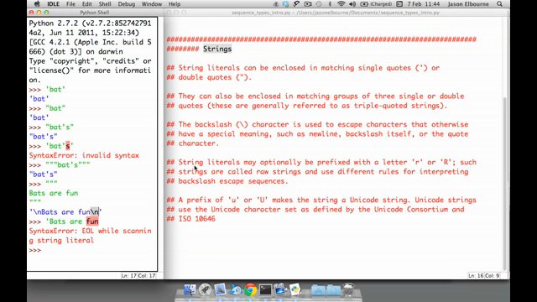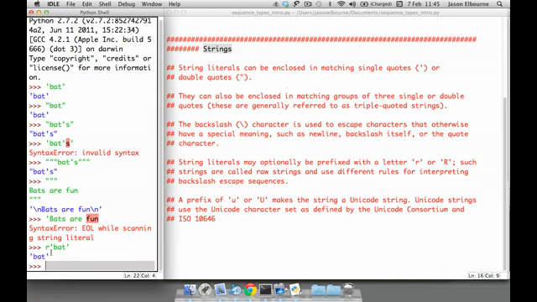Then the literals may have an optional prefix with the letter R. If you put R before your string literal, so you have some sort of string called bat and you have the R in front of it, all it means is this is going to be a raw string. Raw string is another topic again, and it has to do with escaping characters, only there are different rules for escaping a raw string than there are for a normal literal string.